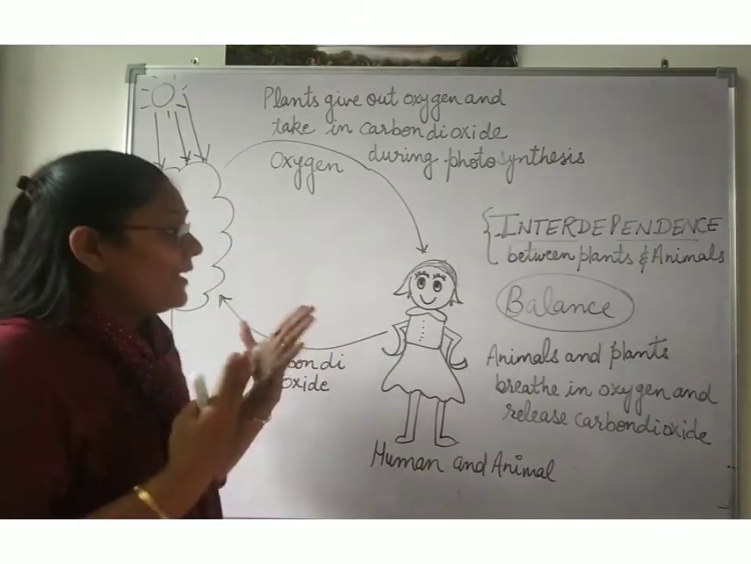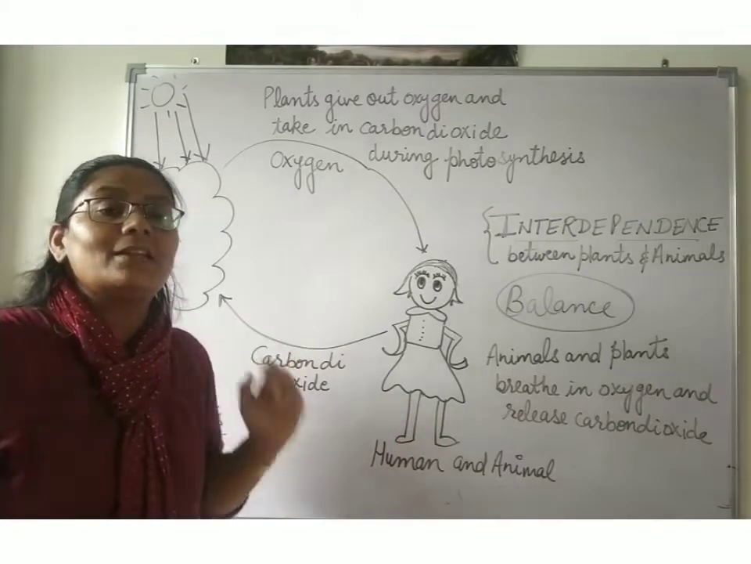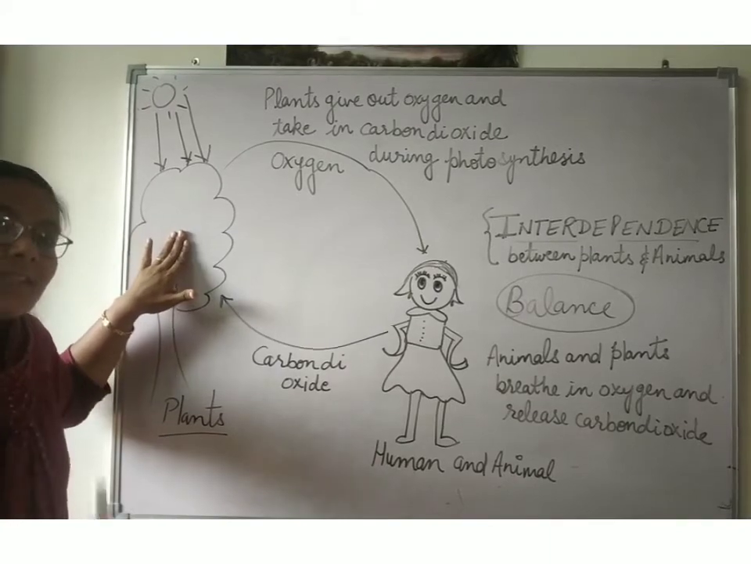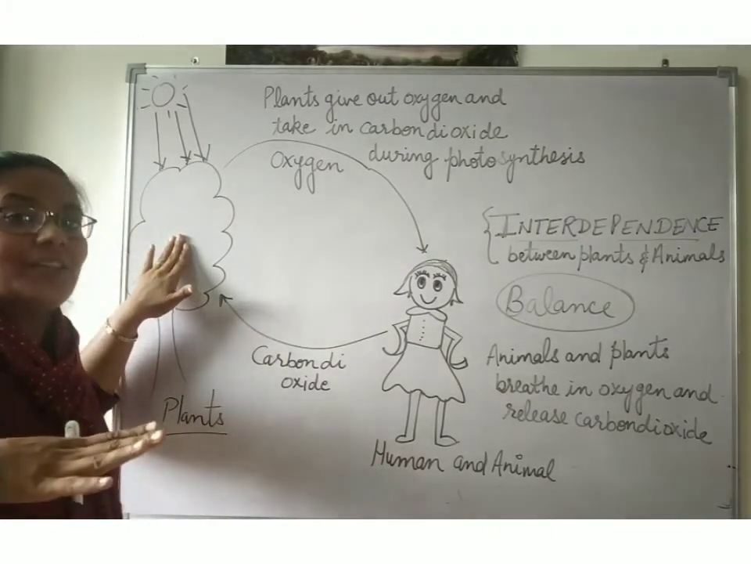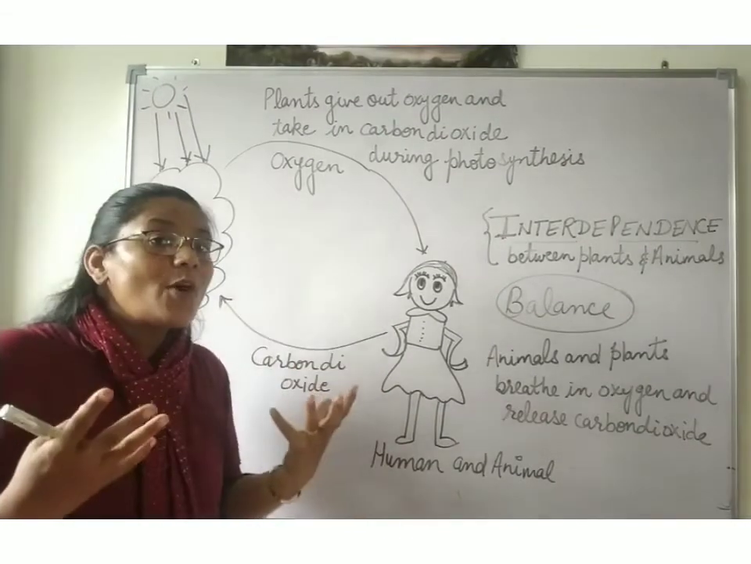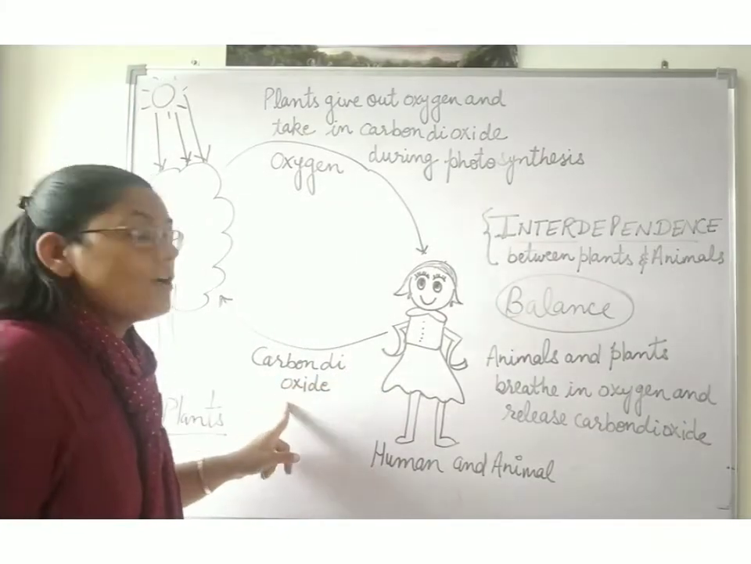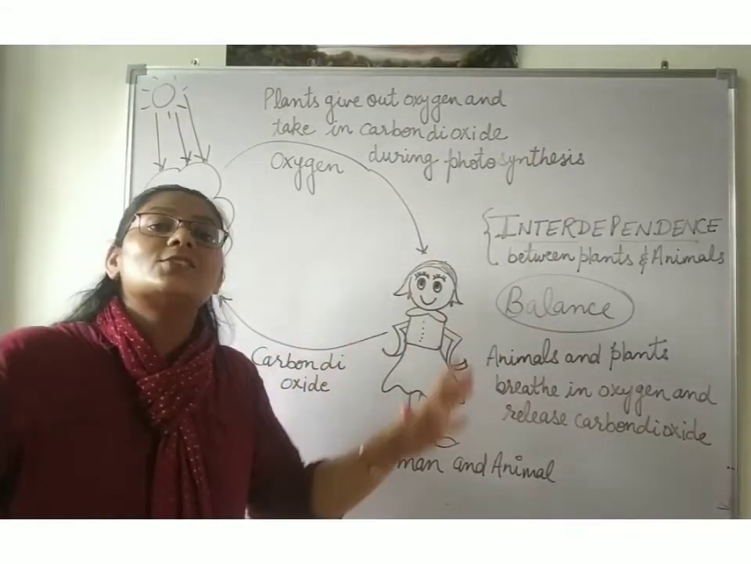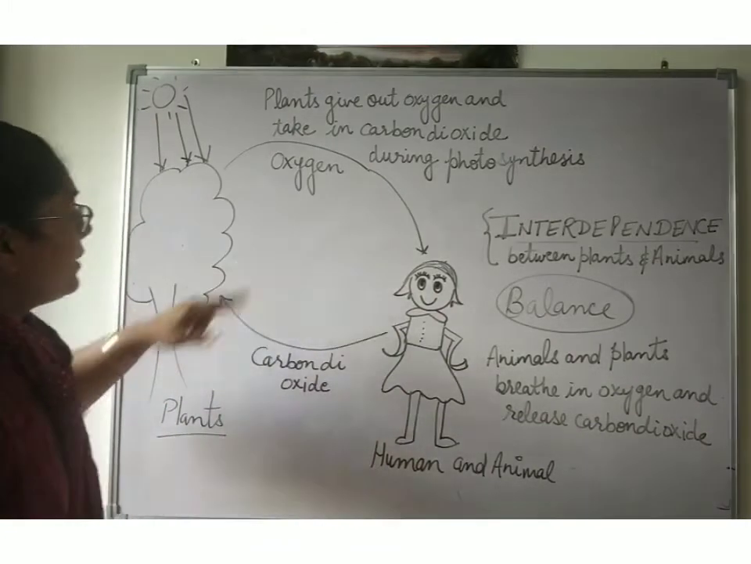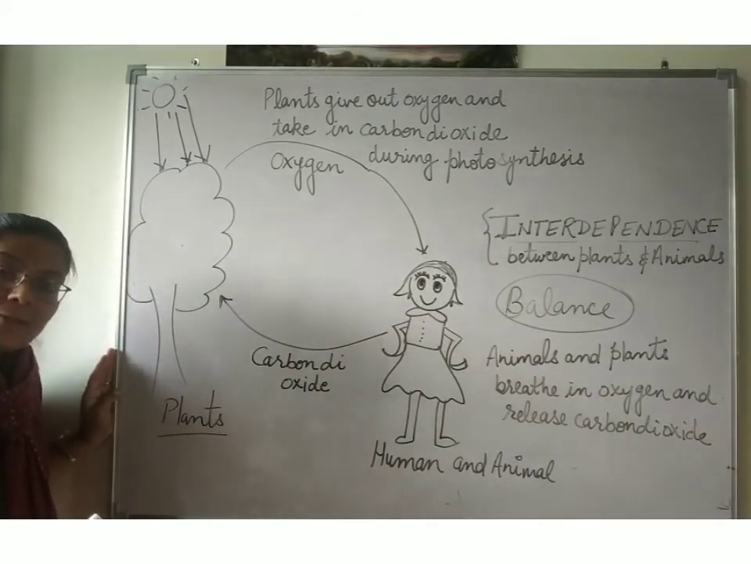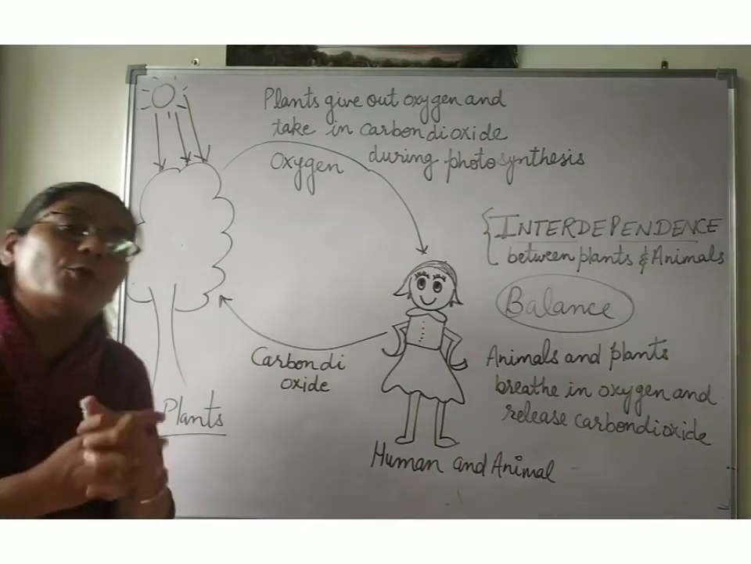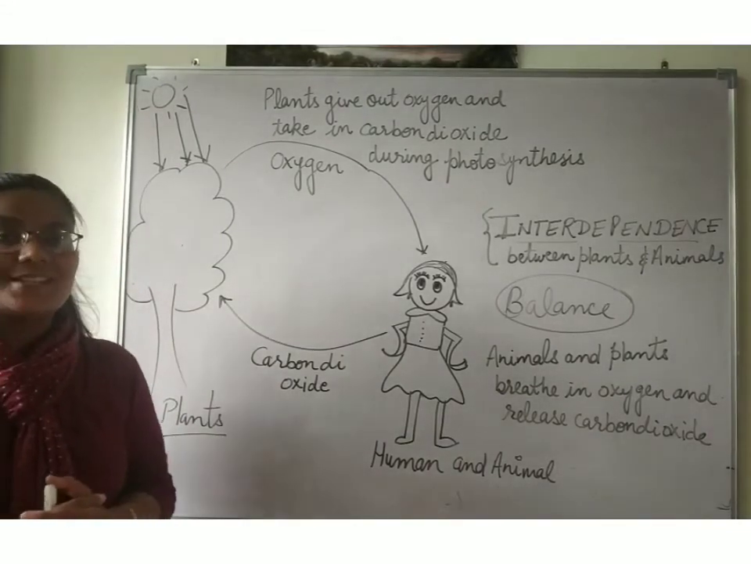Okay? Then if the human beings and animals are increased on the earth, what will happen? Plants will be less. This is the condition right now on the earth, that plants are very few and we are more. So what happens? The carbon dioxide released by us increases on the earth and the availability of oxygen will be reduced. When the oxygen is less, the requirement of oxygen for respiration will not be fulfilled, and that is a dangerous condition.